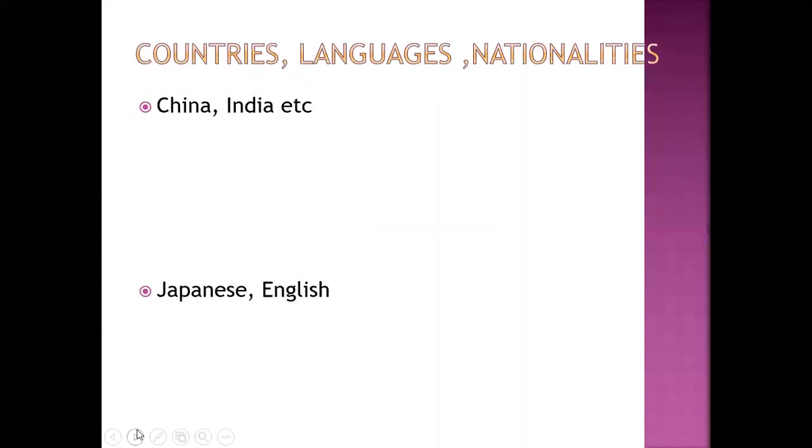Now, other than that, we have the names of the countries and even languages and nationalities. So, the first letter of the name of the country or name of the place is also written in capital letters. Like India, I is capital, China, C is capital. Now, the languages that are spoken, like Japanese, J is capital, English, E is capital.